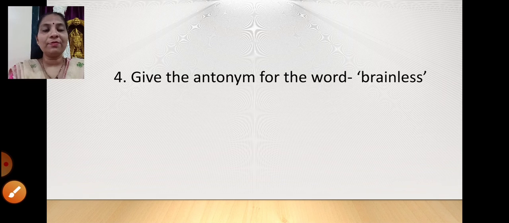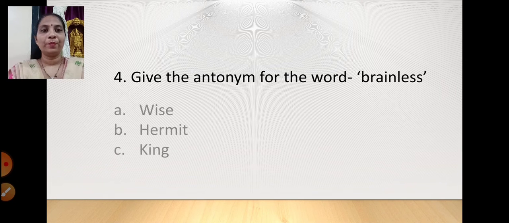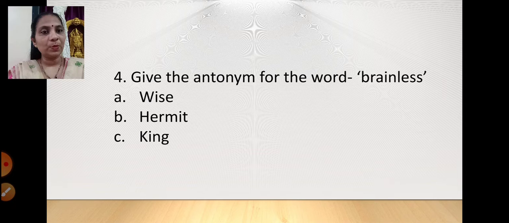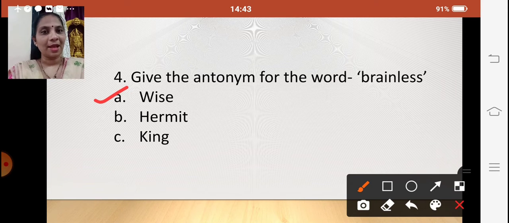Give the antonym for the word brainless. Yes, so we did synonym. Now we are going to do the antonym, that is the opposite word for brainless. Is it wise? Is it hermit? Or is it the king? Yes, so our correct option, though the hermit was wise, that is not the antonym for brainless. The antonym for brainless will be wise. That is our correct answer. The antonym for the word brainless is wise.